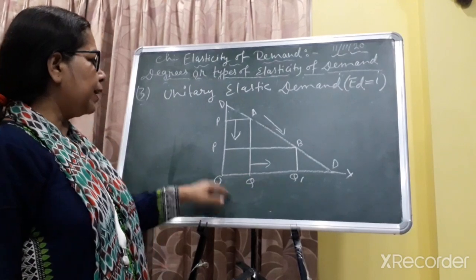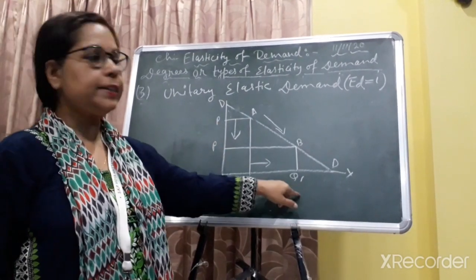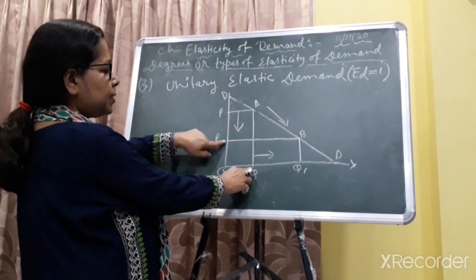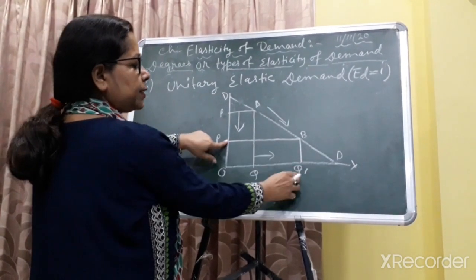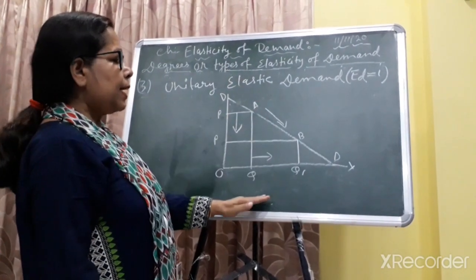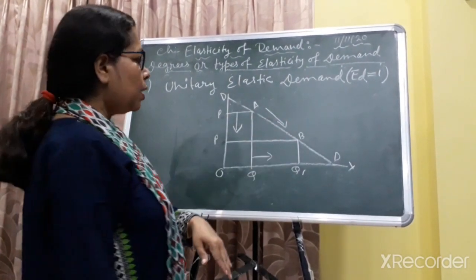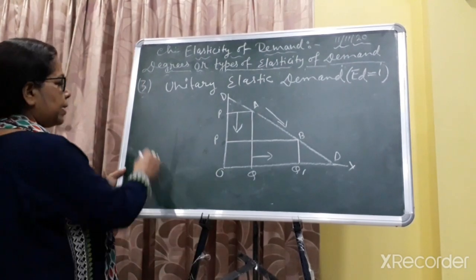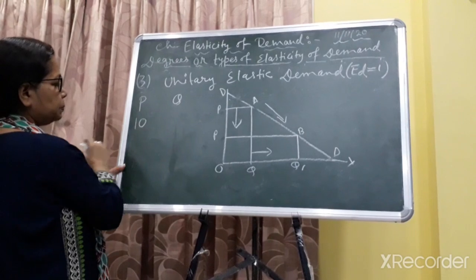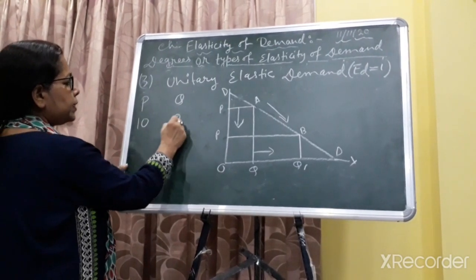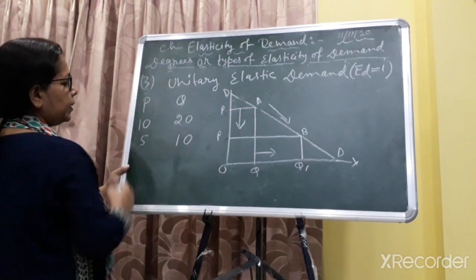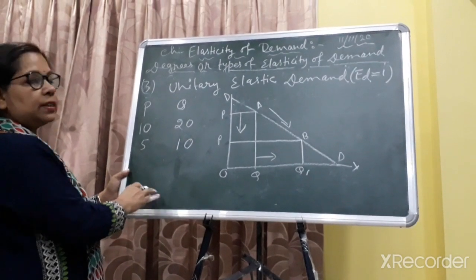Here we have seen that when price decreases, quantity increases. Price OP, quantity OQ. When price decreases, the quantity increases to OQ1. So this is known as unitary elastic demand. The value will be 1. As an example, we can write here price and quantity. Now price 10, quantity 20. Now price 5, quantity 10. So in such a situation the value will be 1.